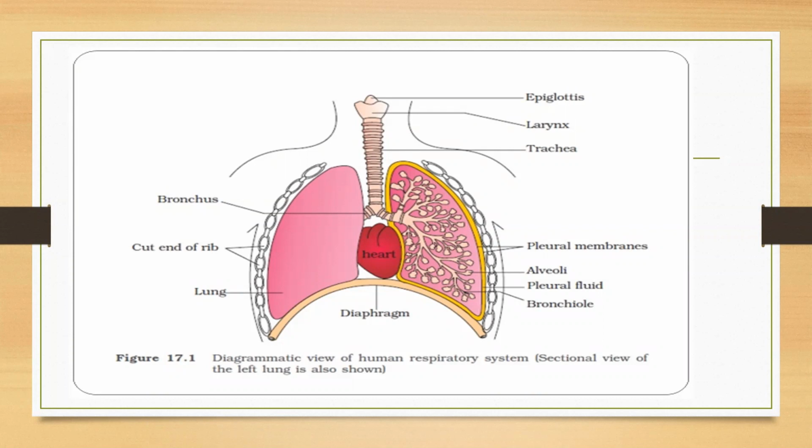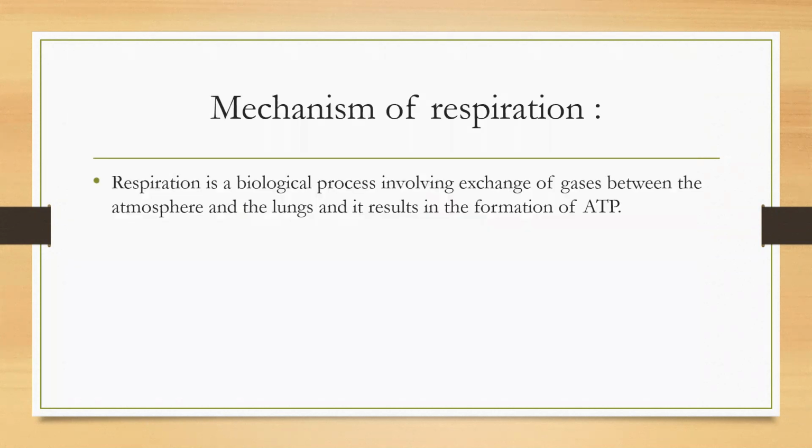In today's lecture, we are going to study the mechanism of respiration. Before starting with the mechanism, first let us revise what respiration is. Respiration is a biochemical process of oxidation of organic compounds.